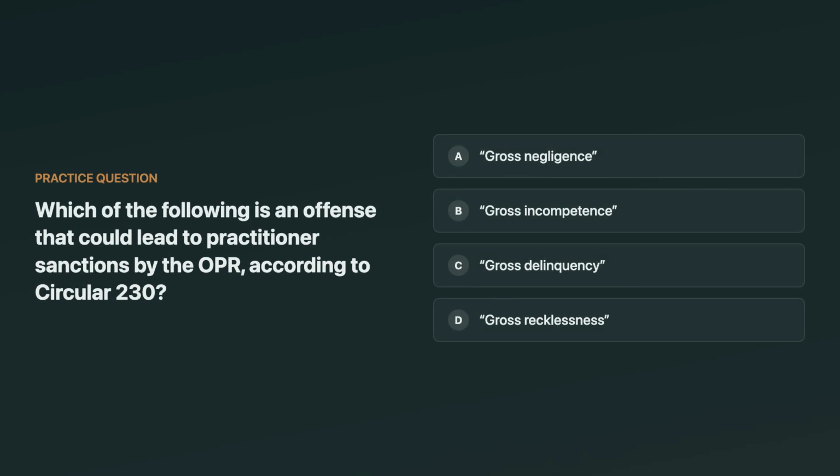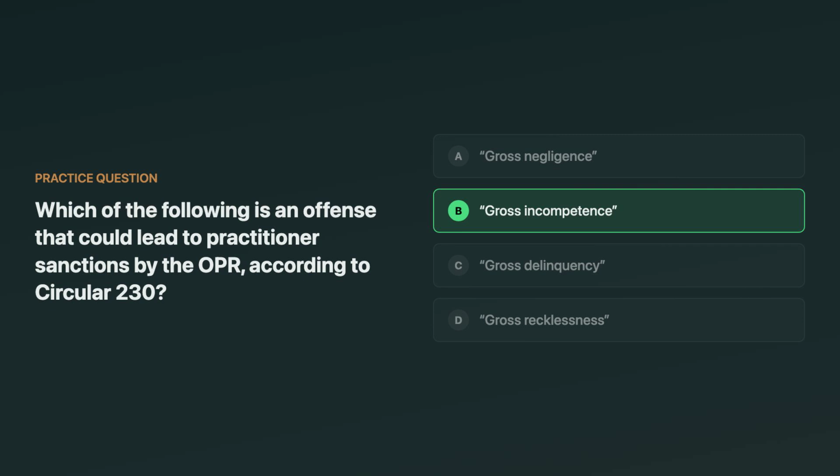Which of the following is an offense that could lead to practitioner sanctions by the OPR, according to Circular 230? The options include gross negligence, gross incompetence, gross delinquency, and gross recklessness. Which one is actually a recognized basis for OPR sanctions? Think about it.